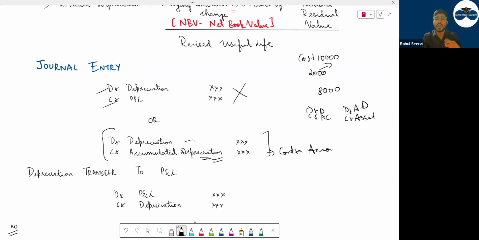You would have learned debit depreciation, credit PP. Yes, it is correct only. But here we are saying to create a contra account which will have the total cumulative depreciation of the particular asset. So that you can look at that contra account and get to know what depreciation we have charged to the particular asset. Is this clear to you? Debit depreciation, credit accumulated depreciation. Everybody? Aarti, Rifa, Afzal. Okay. This was the depreciation one.